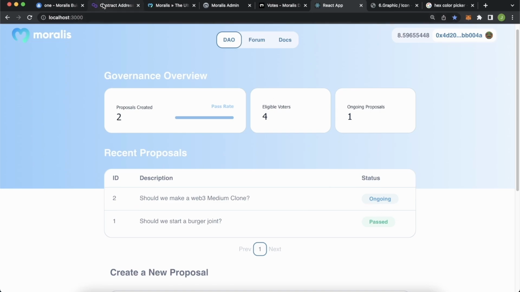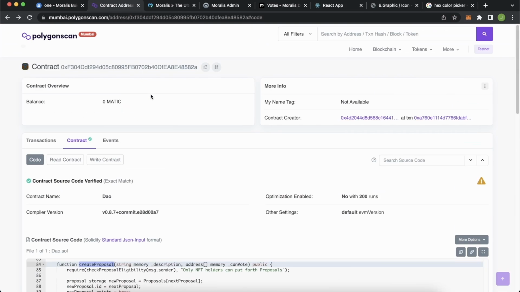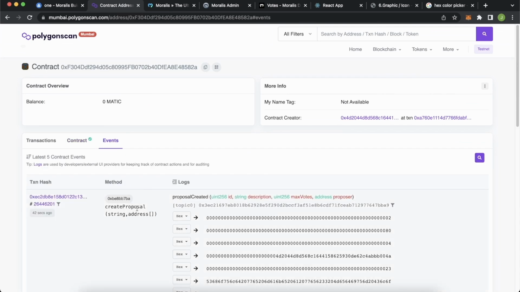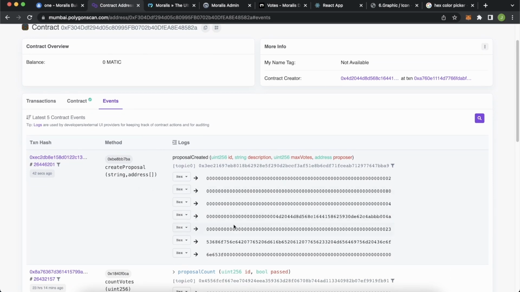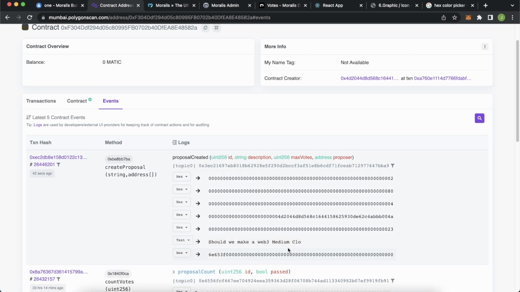I'll show you in the smart contract on Polygon scan as well. If we go look at the events, we have a new event just come through 42 seconds ago, create proposal, and it has all the details. They're hex encoded, so it's hard to tell, but see here, if we change this to text, should we make a Web3 Medium clone? So how cool is that?